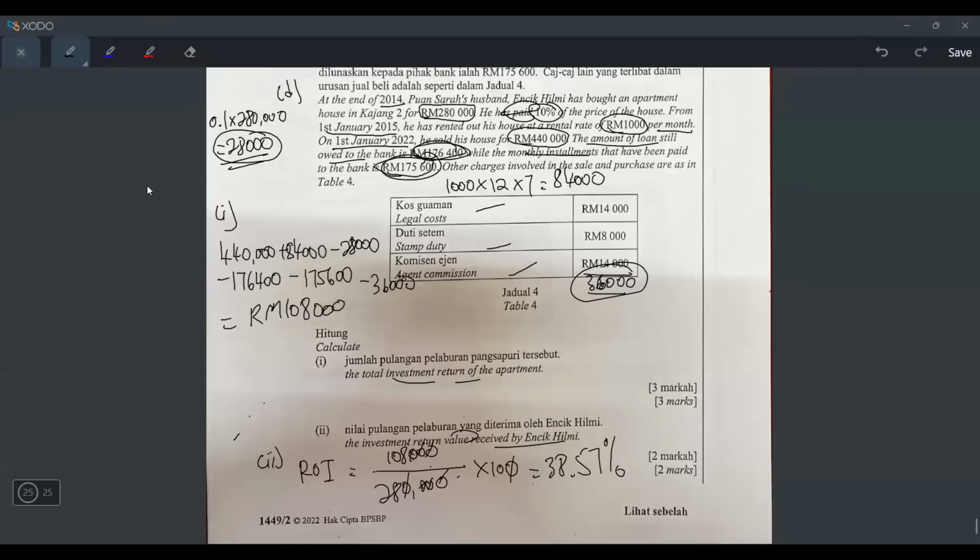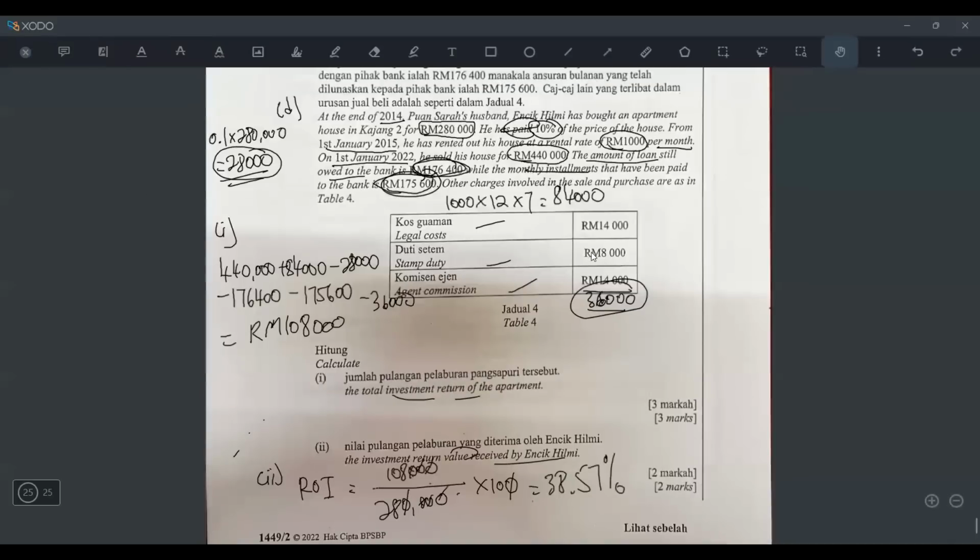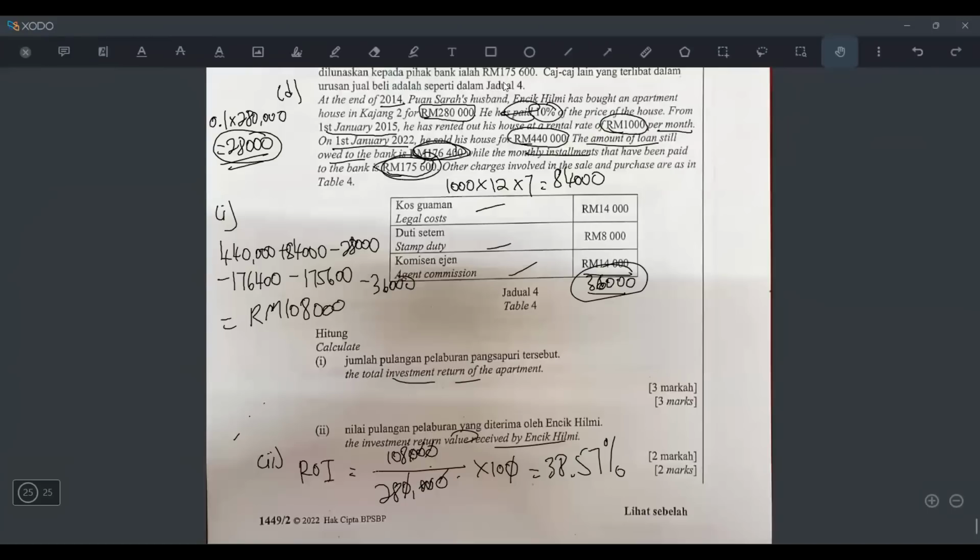Okay, so this is how you do it. So I'm done with this paper. All right, I think it's a very long video. So I finished the whole paper 2.